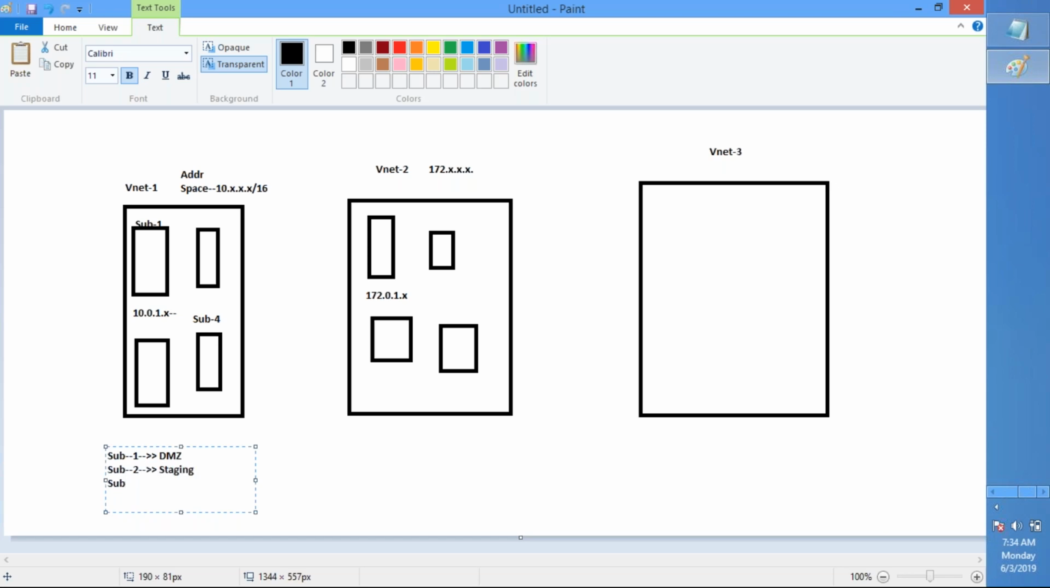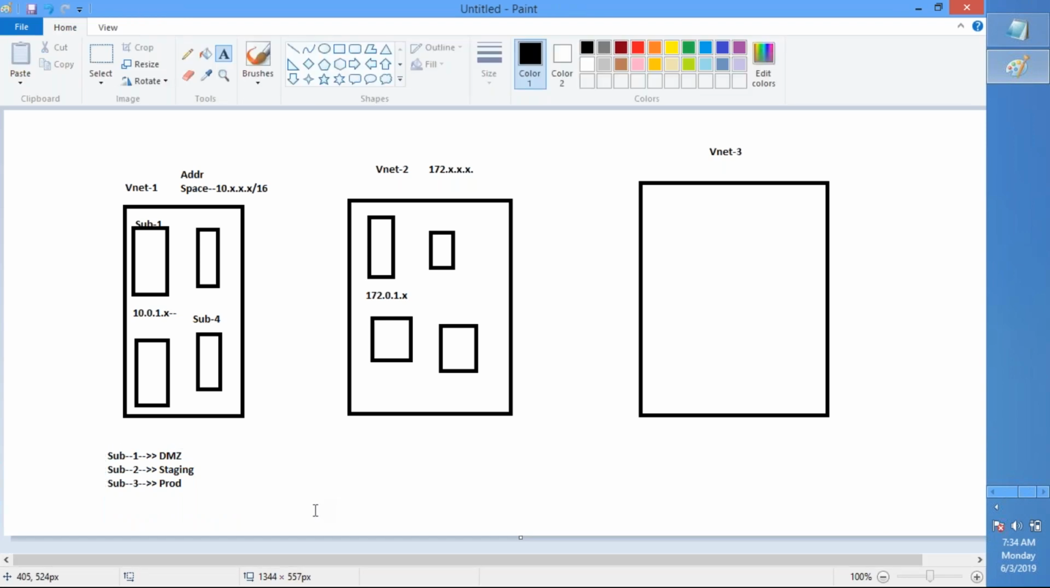And subnet 3, let us say it is a prod. And all these are part of a single VNet. And you want to restrict the traffic communication between these two subnets, because by default there is no restriction as such, right? Now how do you put that restriction? There comes something called a network security group.